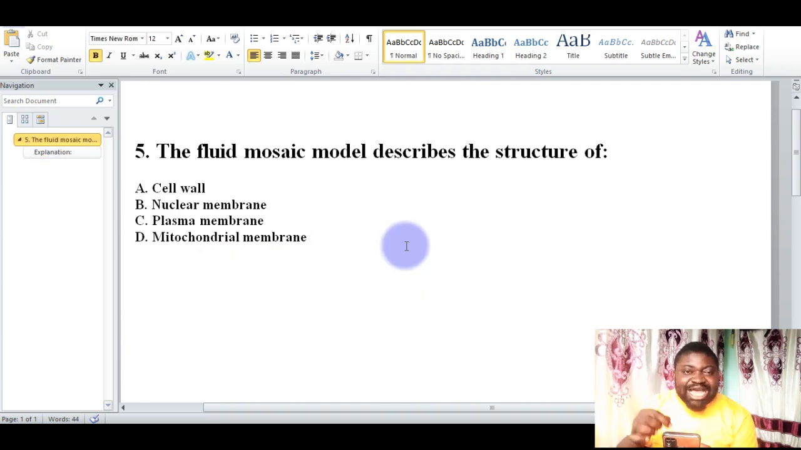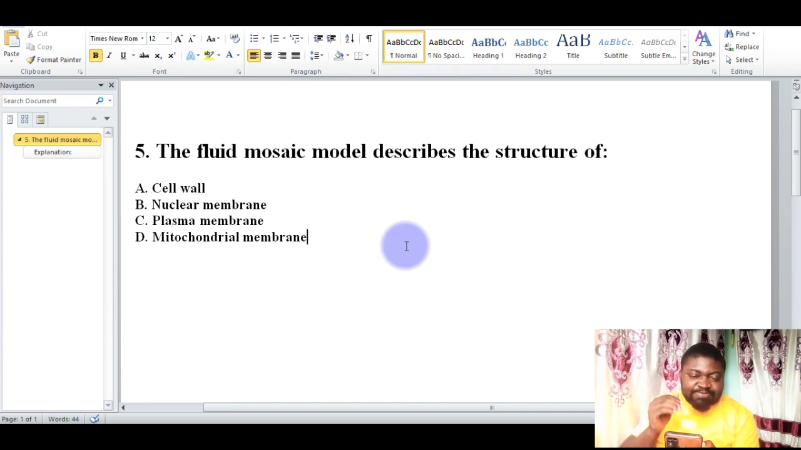When we talk about the Fluid-Mosaic model, what structure are we talking about? Is it the cell wall? Is it the nuclear membrane? Is it the plasma membrane? Is it the mitochondrial membrane? The correct option here is C, which is the plasma membrane.